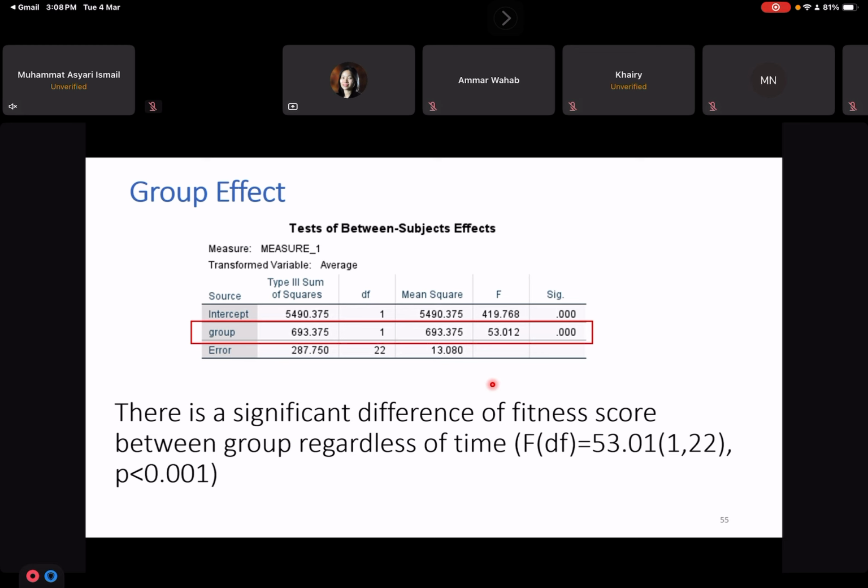Remember, the group effect is for your second research question or your second research objective. So where to find the group effect? You can look for the between subject effect table and look for this group variable, and the F statistic is 53, which we should report in the table, and then the p-value is significant. So this means that there is a significant difference of fitness score between group regardless of times, and report the F statistic degree of freedom value. So the degree of freedom is 1,22, include the error.